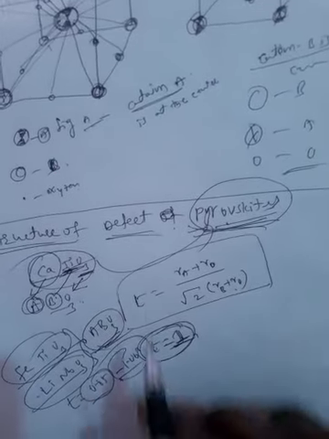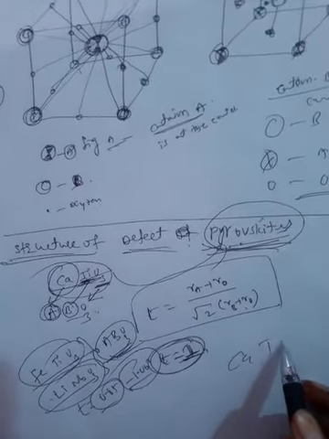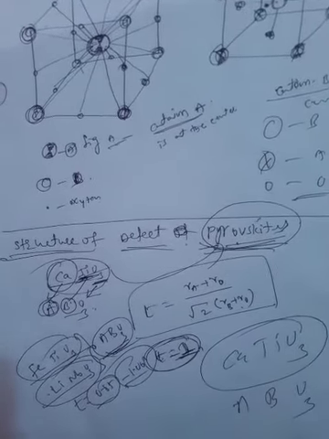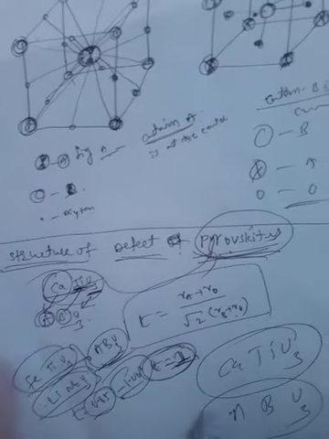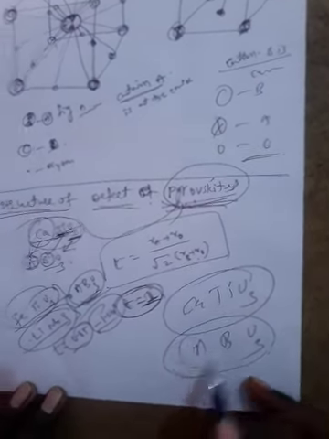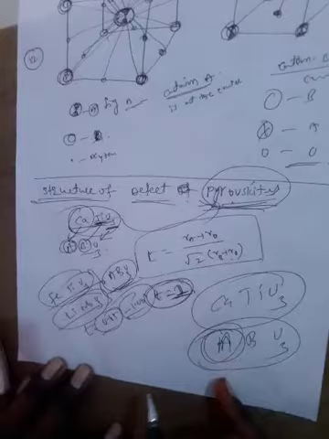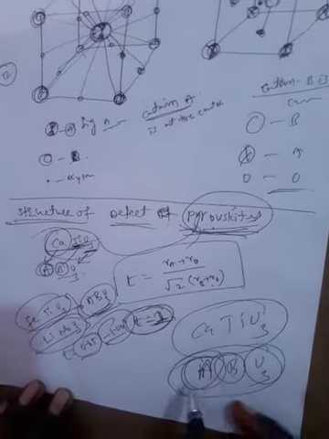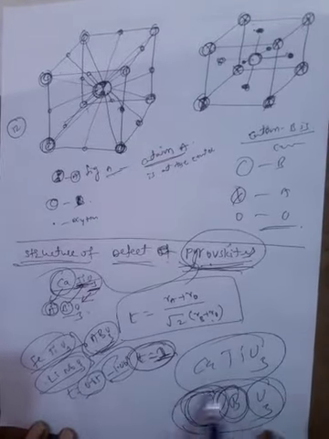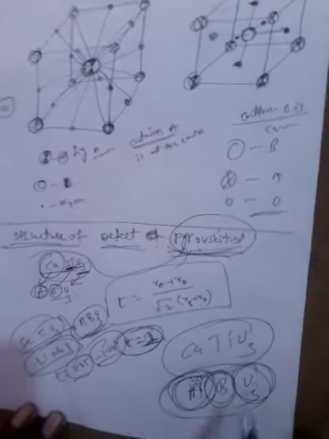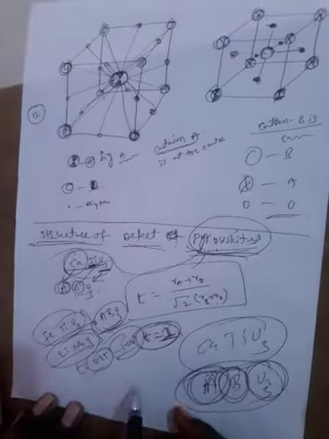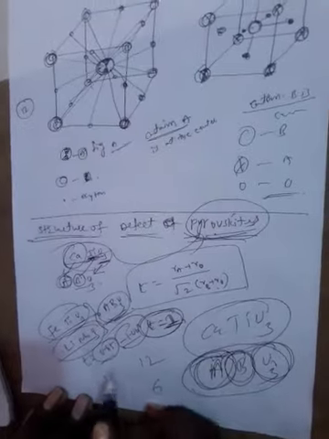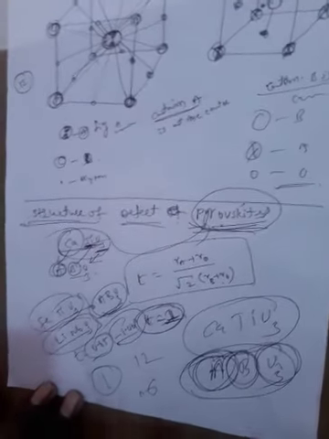Very simple. The structure of perovskite is calcium titanium O3, which is the perovskite. The notation is ABO3, and these ABO3 compounds exhibit two types of structure. In figure 1, A is the central atom, B is at the corners, and oxygen is at the midpoints. In figure 2, B is the center atom, A is at the corners, and oxygen is at the faces of the cube. Here in figure 1 the coordination number is 12 and in figure 2 the coordination number is 6, and the tolerance factor is 1. This is the structure of perovskite.